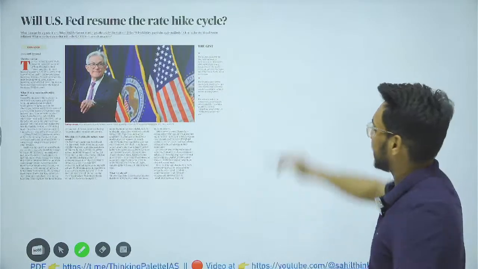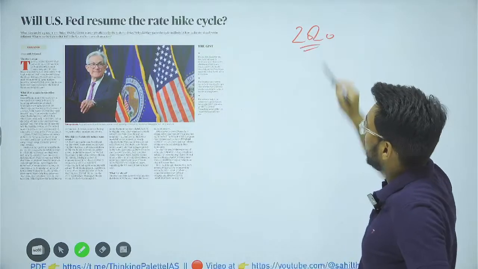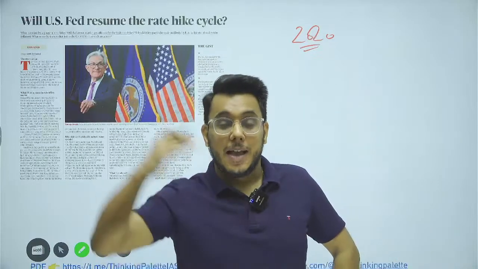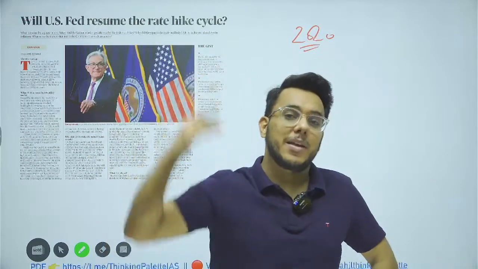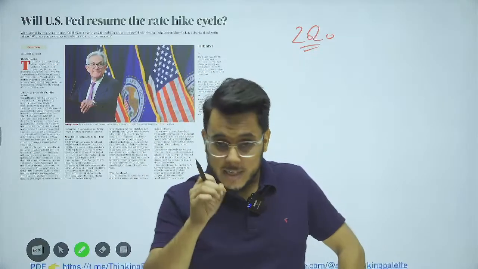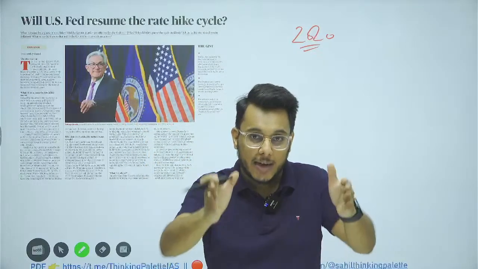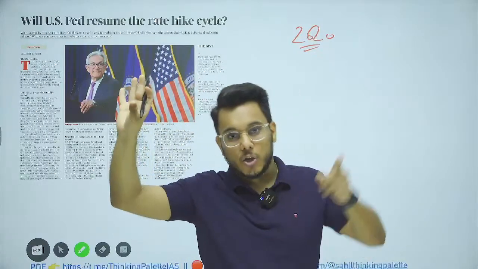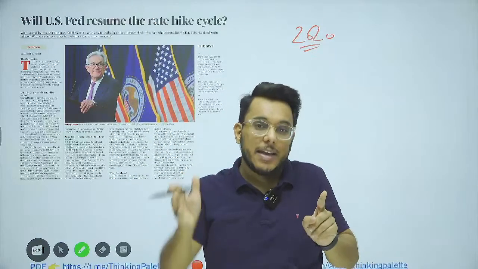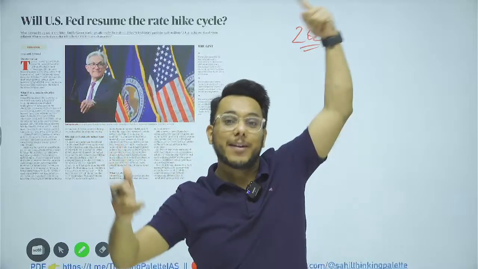Let's understand this. Actually guys, in 2020, you might be knowing this already, the Indian stock market performed really good. Why did it perform really good? First of all, the stock market of a country and the economic progress of the country go hand in hand. If the economy is doing good, the stock market will go up. If the economy is doing bad, the stock market will go down. In 2020, lockdown was there in India also. The economy was not doing good, but the stock market was doing good.